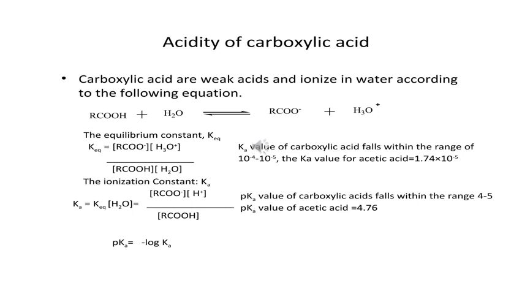The pKa value for carboxylic acids falls within the range of 4 to 5. The pKa value for acetic acid is equal to 4.76. Therefore pKa is equal to minus log Ka.